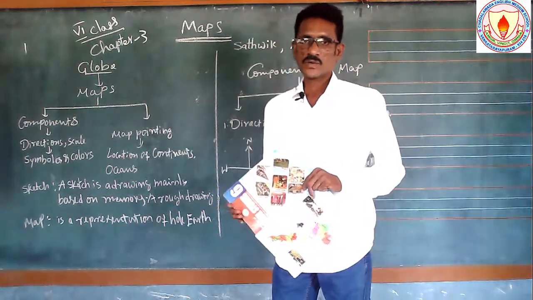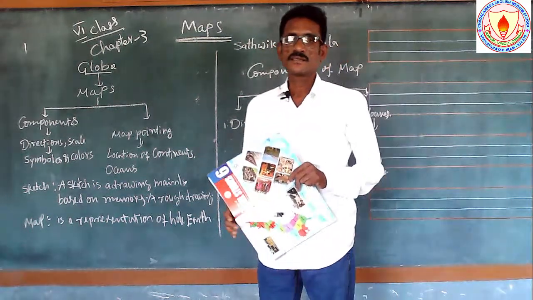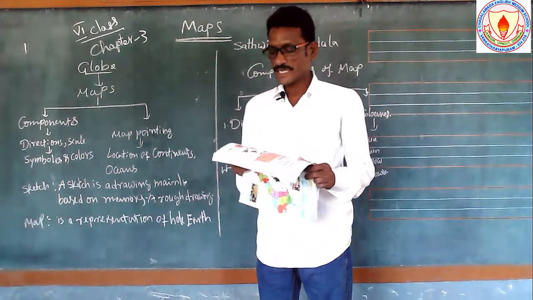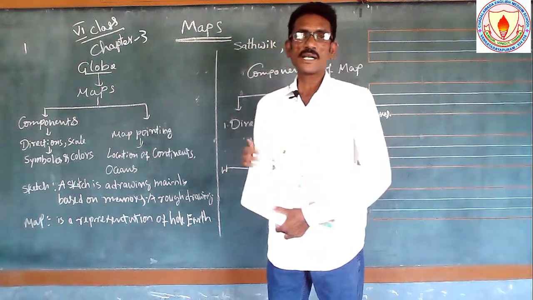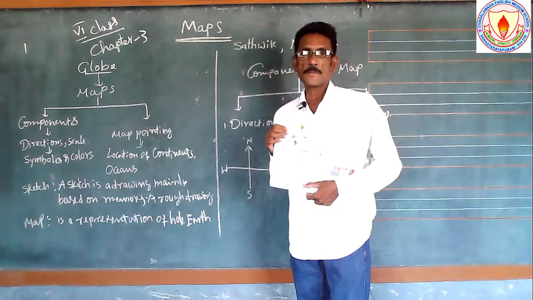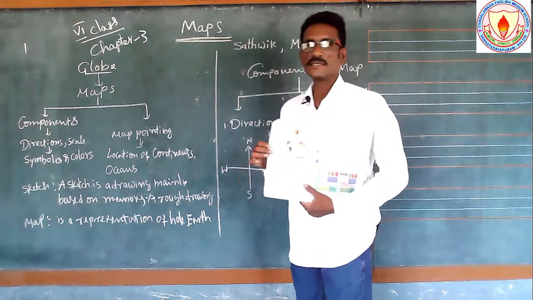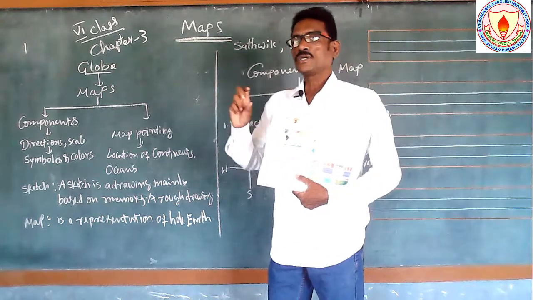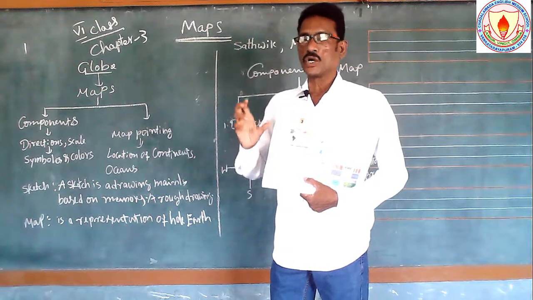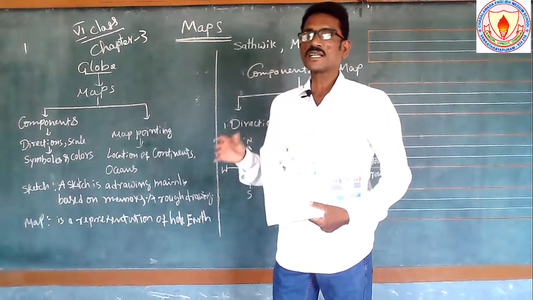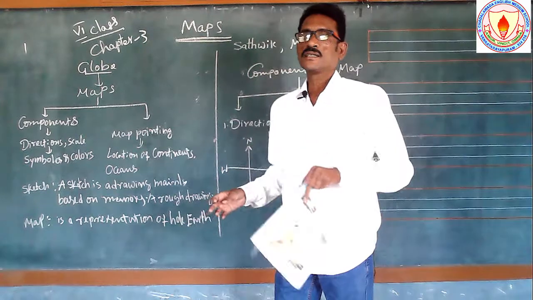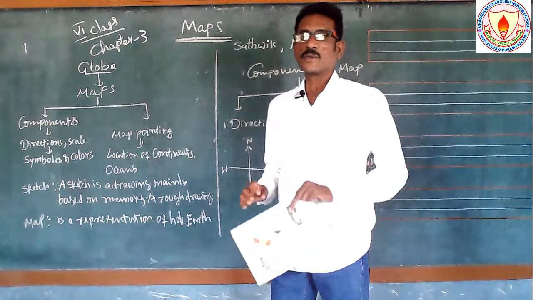So, now social studies class. The lesson name is Maps. We are going to learn the third chapter, Maps. See here, already you know very well about the globe. In the fifth class, you got some idea about the globe.